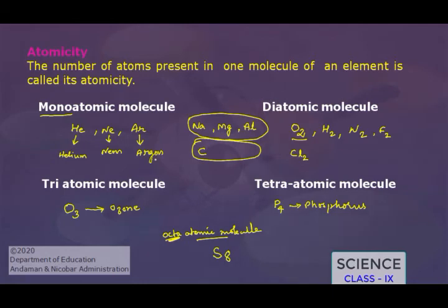Mostly we use monoatomic and diatomic molecules. The triatomic, tetraatomic and octaatomic molecules are also known as polyatomic molecules. The molecules which have atomicity 3 or more than 3, we can call such molecules polyatomic molecules. Now we will see the atomicity of molecules of compounds.